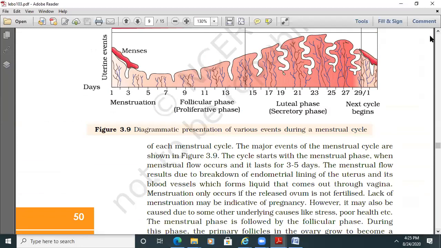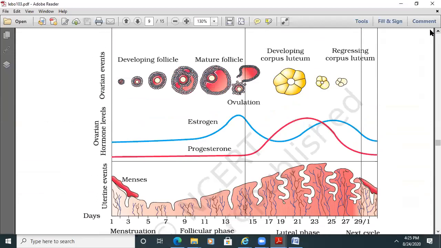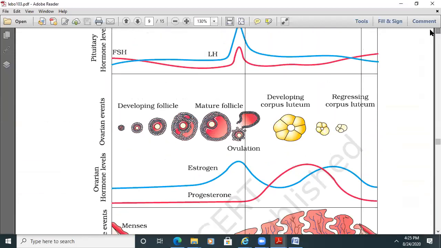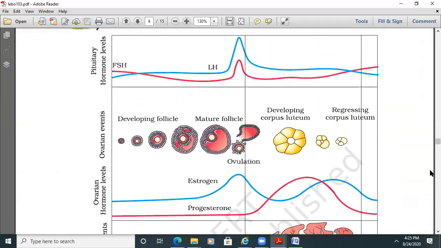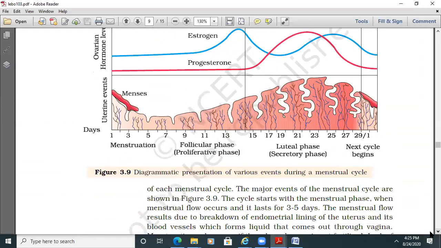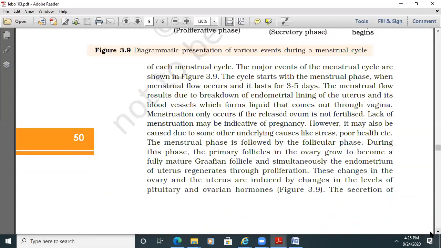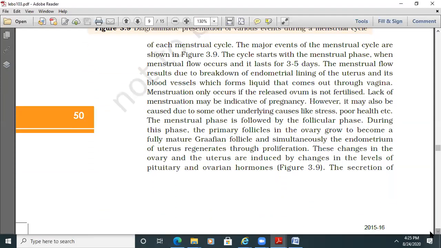This diagram is very important. We need to see each and every event of the diagram and follow it to write in the examination. The total picture may come in the examination. The major events of the menstrual cycle are shown in figure 3.9, which is very, very important. The cycle starts with the menstrual phase.